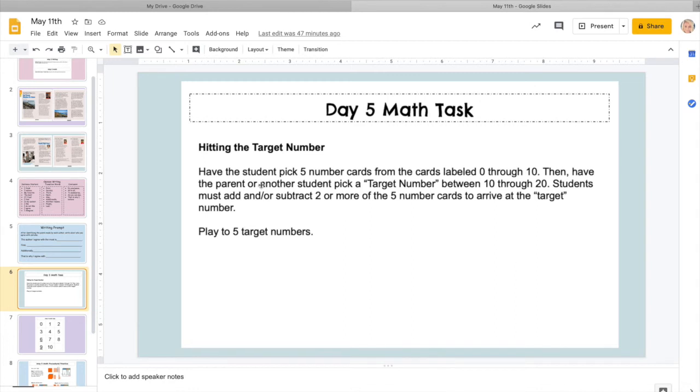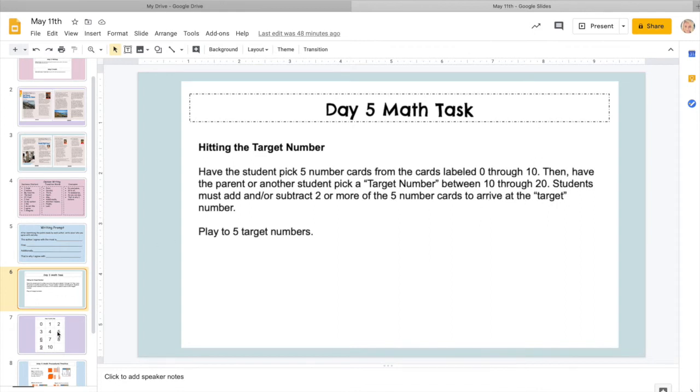Then have the parent or another student pick a target number between 10 through 20. So you're going to actually be picking a number. So you can play this with your parents, you can play it with your siblings. And you're going to be using the cards, and then you need to pick that target number. So if you pick a target number 10 through 20, it can be any number 10 through 20. Students must add and or subtract 2 or more of the 5 number cards to arrive at the target.